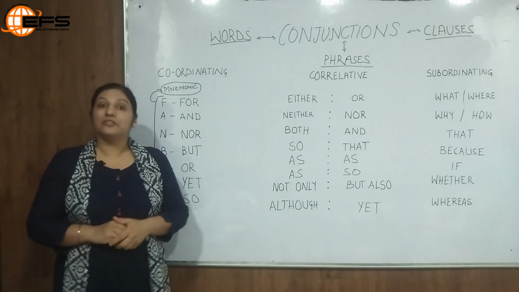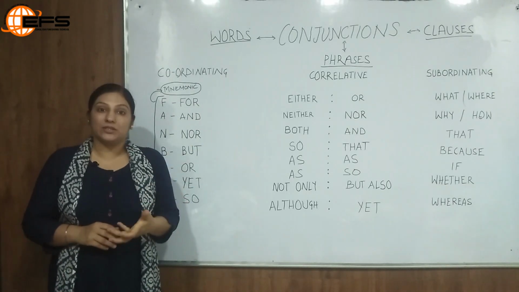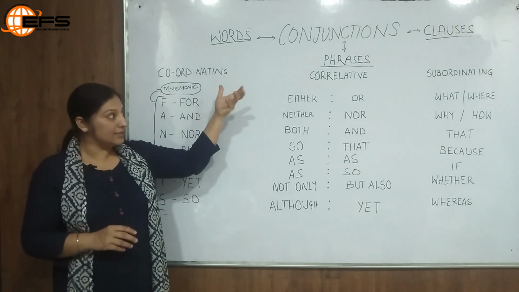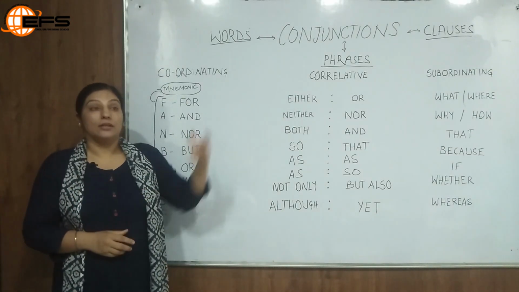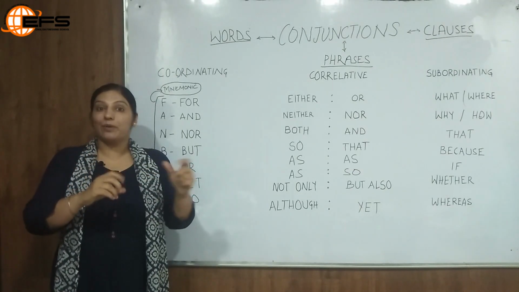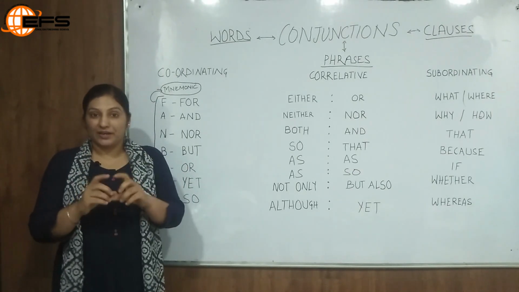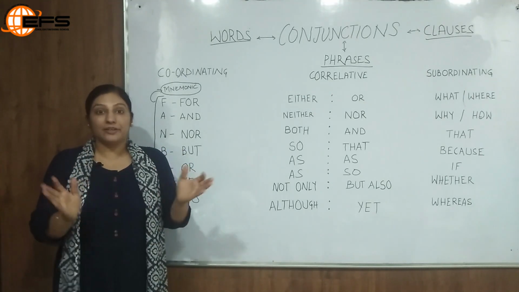So today we are going to discuss conjunctions. Conjunctions are joining words and they join words, phrases and clauses in a sentence. Now when they join words, I'll give you an example. Bread and butter is my favorite food. So when I say bread, butter, they are joined by the conjunction and, and they are words.